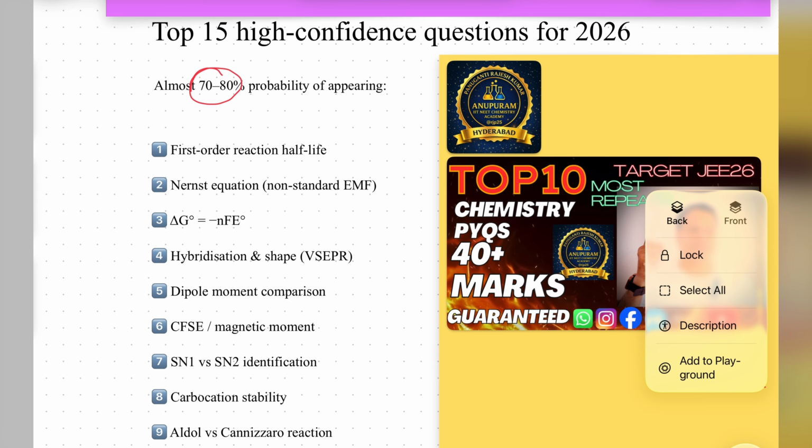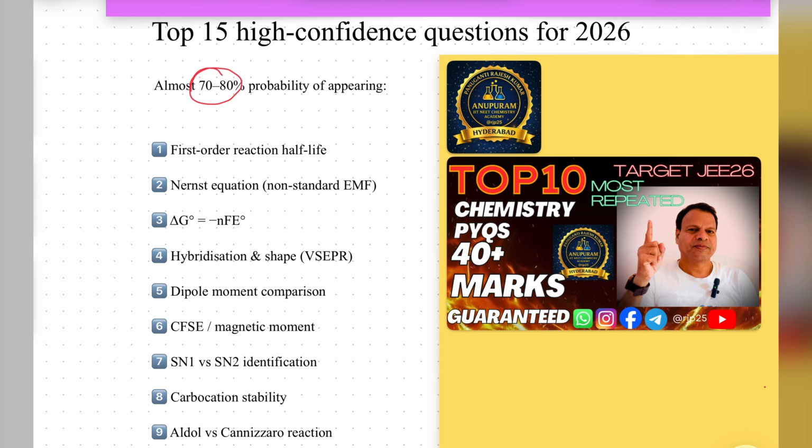There is 70 to 80% probability. These are the most probable questions. Okay, students, so see this. First one, we'll see from chemical kinetics, first order reaction and their half-life. That is a compulsory question. Many times this question will be asked in examinations.